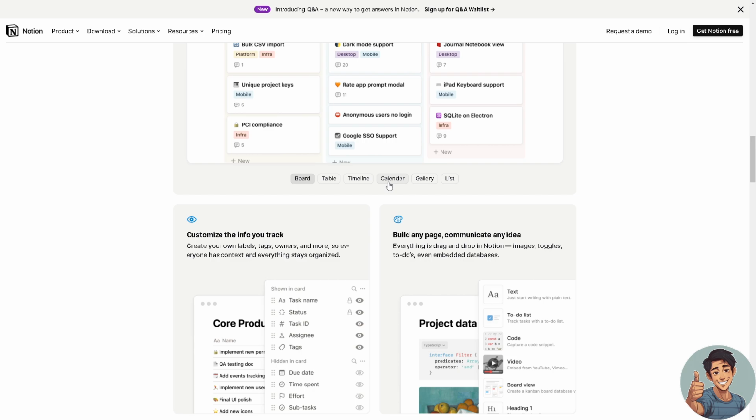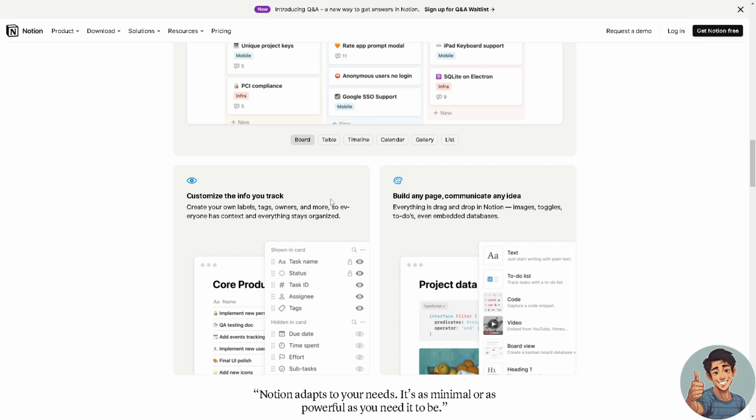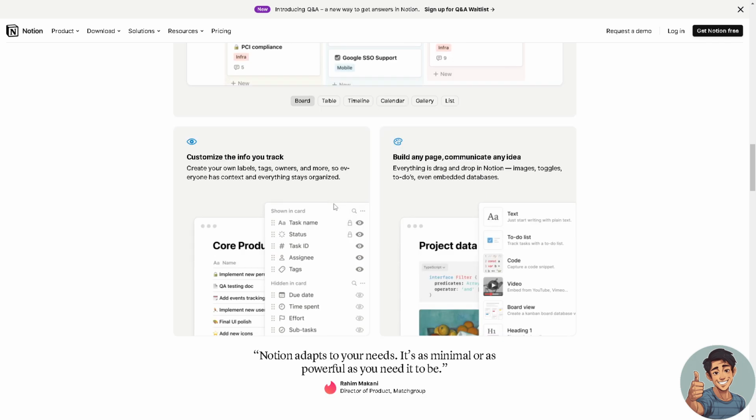Notion supports real-time collaboration, allowing multiple users to work on documents and projects simultaneously. It offers features for commenting, sharing, and assigning tasks within the workspace.